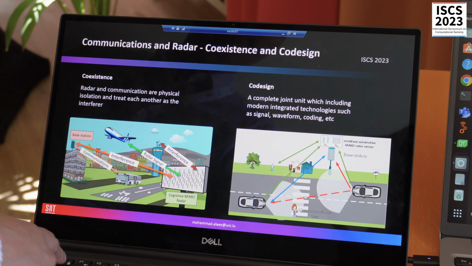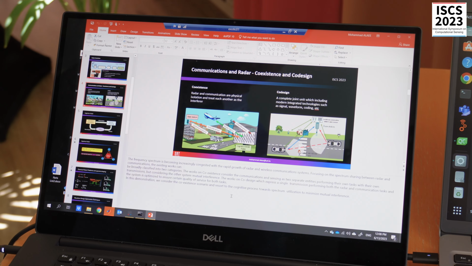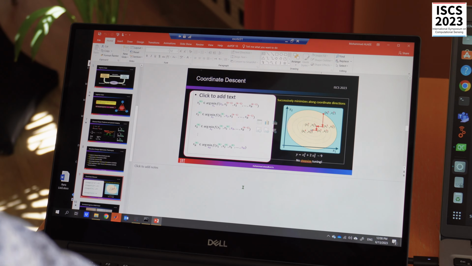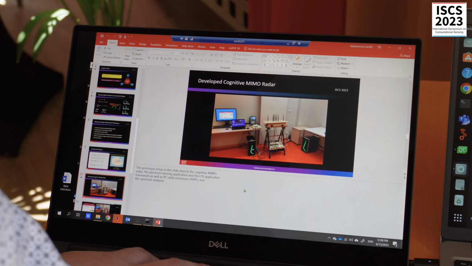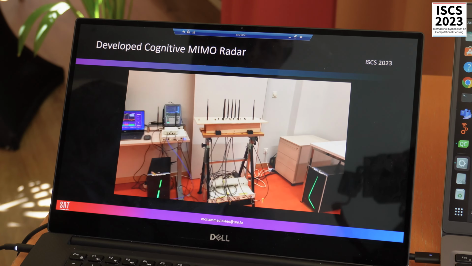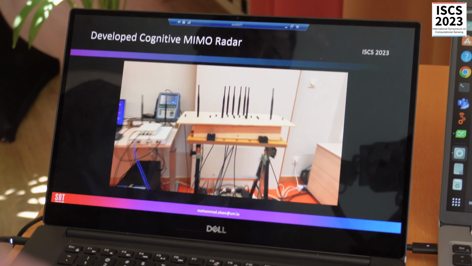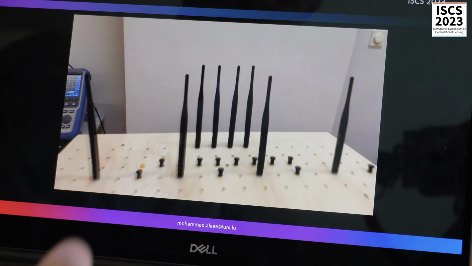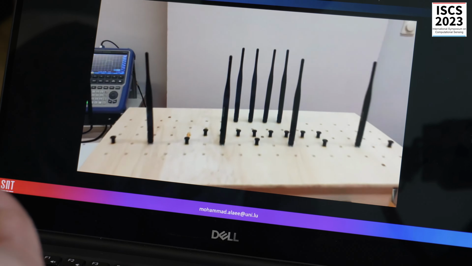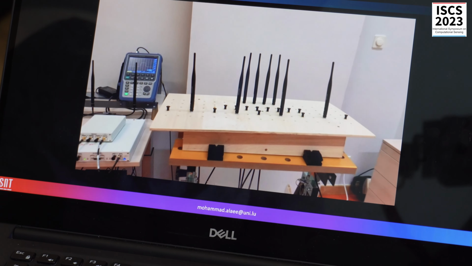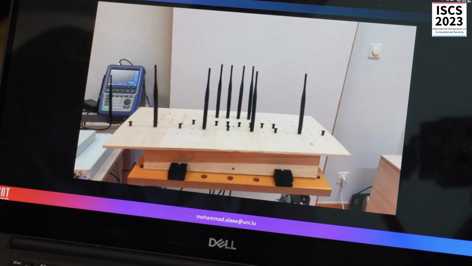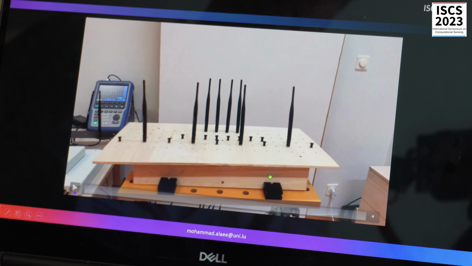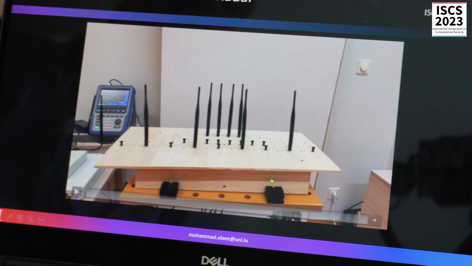So in that sense, we are showing a demo here that shows how radar can optimize its own transmit waveform. So this is the entire setup. I cannot bring that to the conference venue, but you can see that there are different antennas there, which are in principle sparse for the transmitter and uniform for the receiver. 4 transmit antennas and 4 receive antennas, making a MIMO radar with 16 virtual antenna elements.